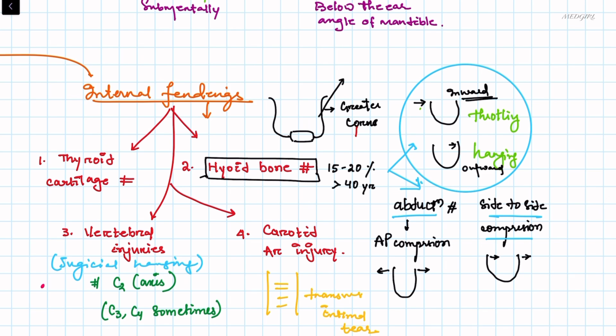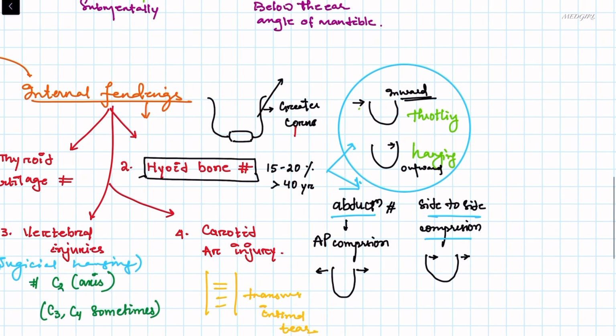Now it can be an abduction fracture, or it can be a side to side compression fracture. Abduction fracture is anterior posterior compression. Both the ends are fractured and displaced outwards, and side to side means one end is displaced outward and the other is inward. We can see that inward compression is usually seen in case of throttling, and outward compression in case of hanging.